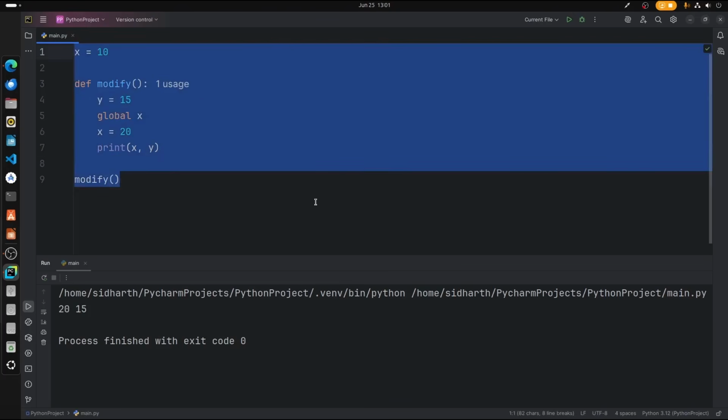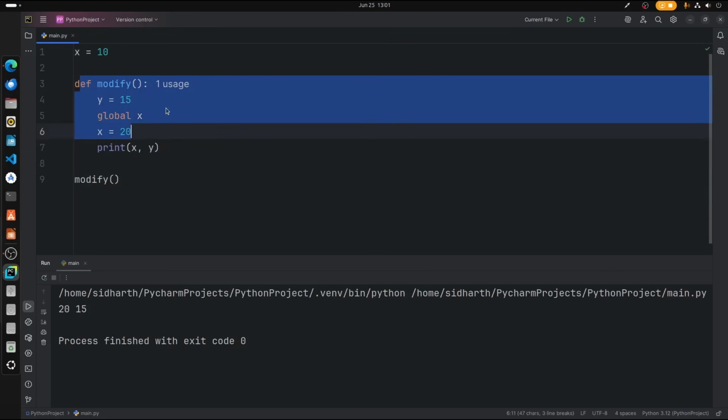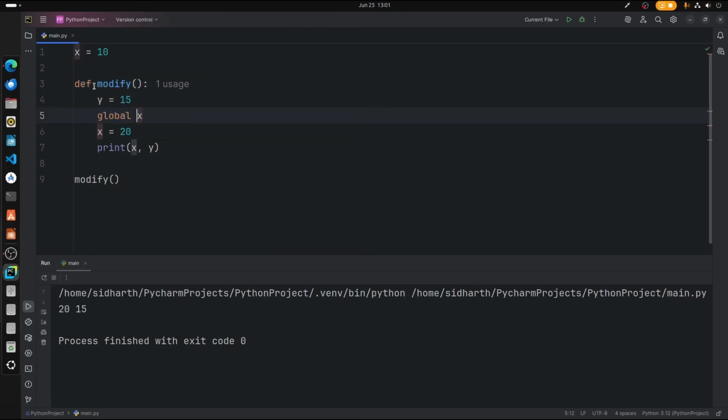The next thing we're going to see is lambda functions. So what are lambda functions? When you look at this function, this is a general common function which we use in Python, but lambda functions are different from this. Not exactly, but lambda functions are nothing but a short form of the functions, which means, as you can see, this is taking a lot of space and a lot of typing, while a lambda function completes in one line.